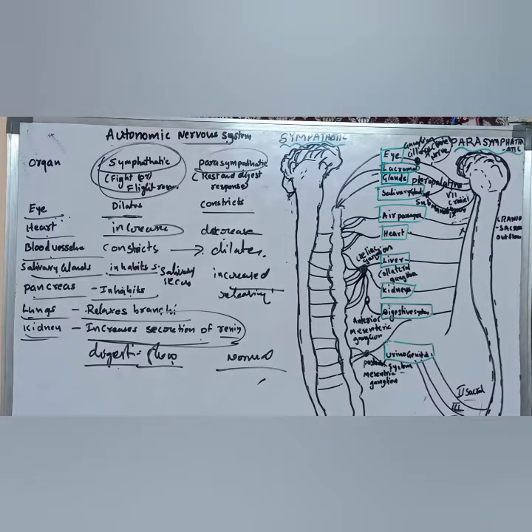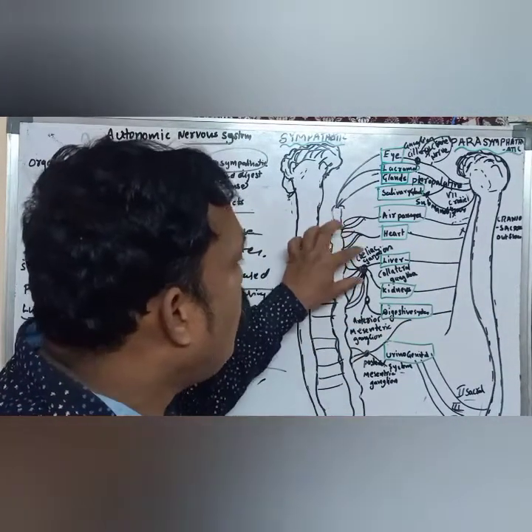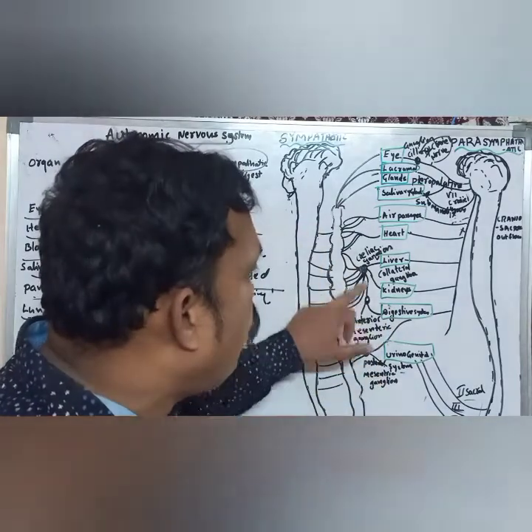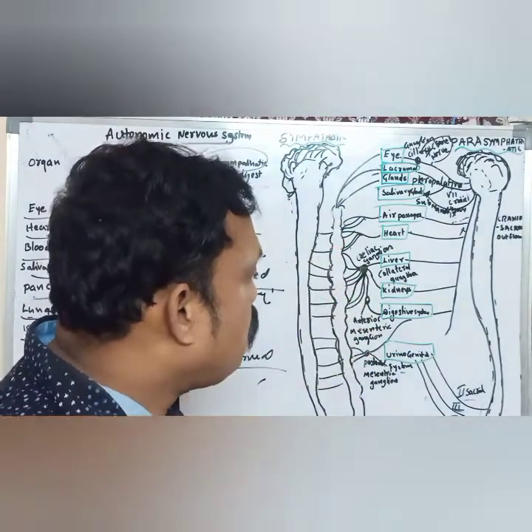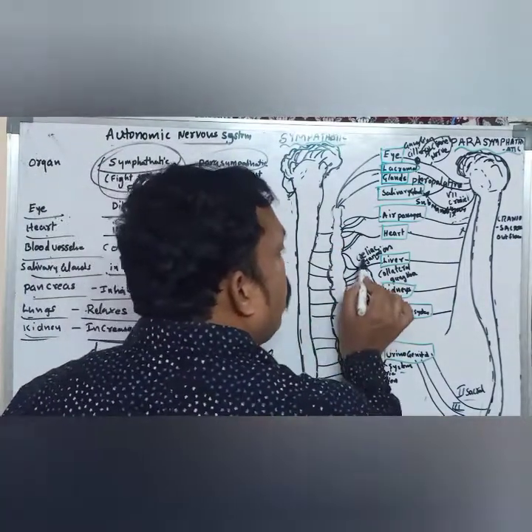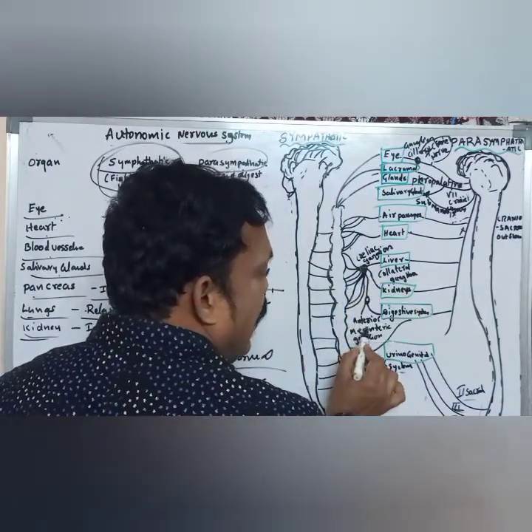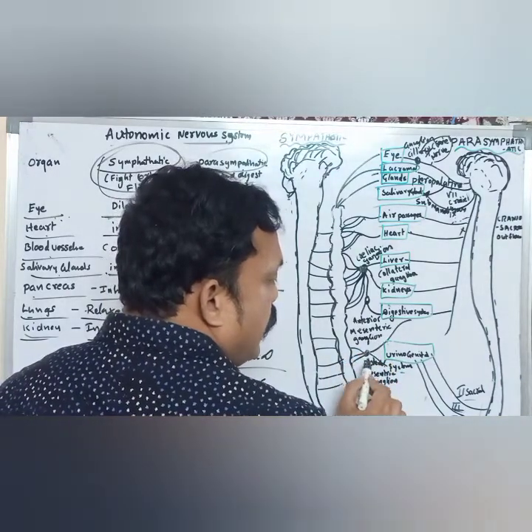Also, if you observe here, there is a formation of ganglia. In the sympathetic nervous system, it forms collateral ganglia. That is, it forms three types of ganglia. What are they? One is the celiac ganglion, the anterior mesenteric ganglion, and the posterior mesenteric ganglion.